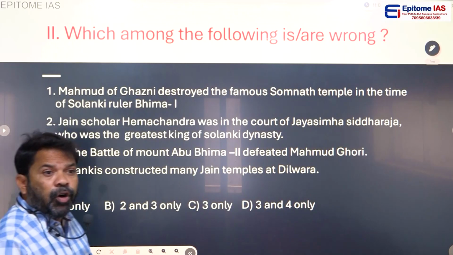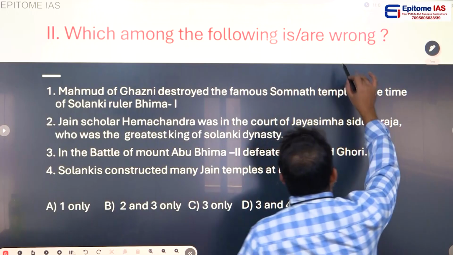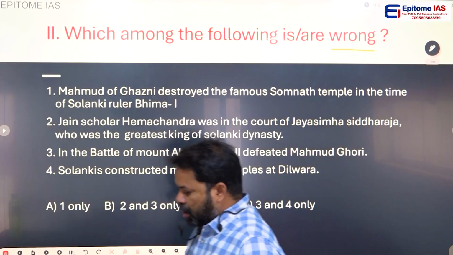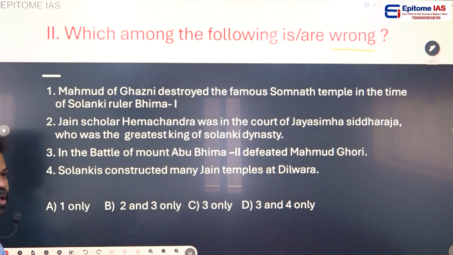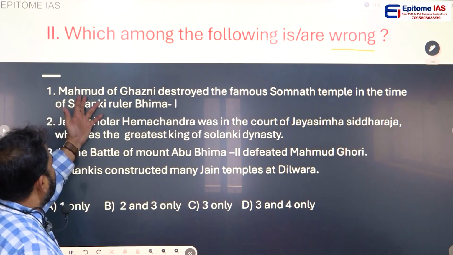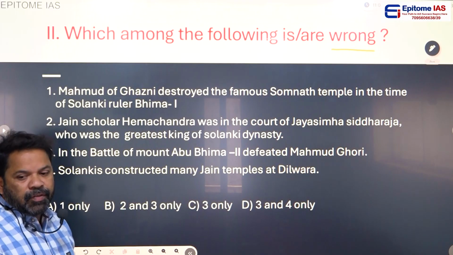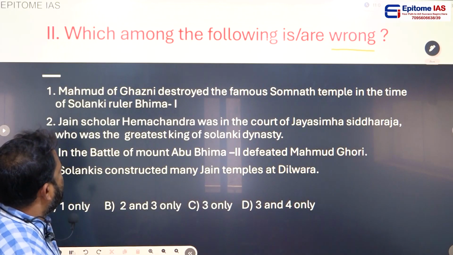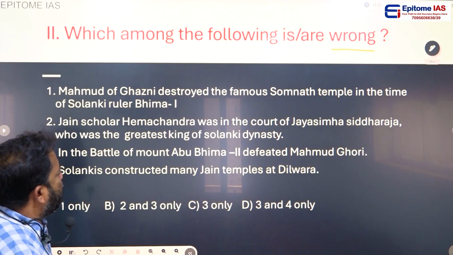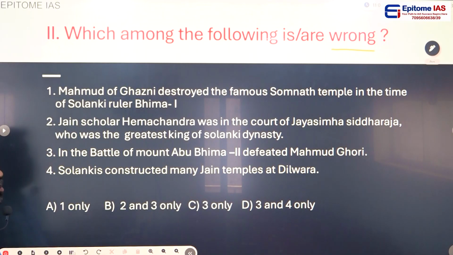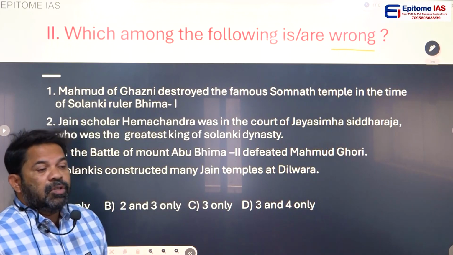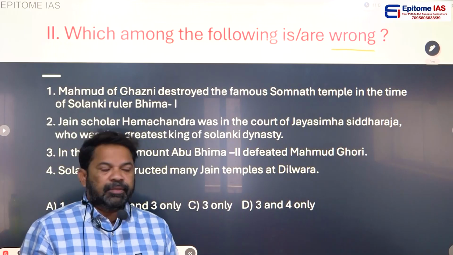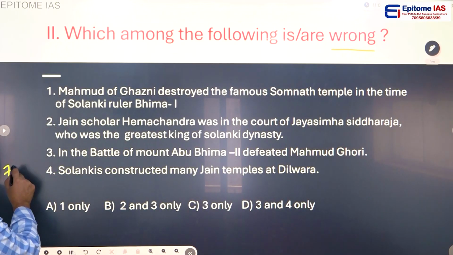Which among the following is or are wrong? See, the first statement, Muhammad of Ghazni, and generally people call him Muhammad Ghazni. Actually, his actual name is Mahmud. He came from Ghazni in Afghanistan. Yes, Muhammad of Ghazni destroyed the famous Somanatha temple in the time of Solanki ruler Bhima I. And you know very well, Muslims invaded India starting from 712 AD.